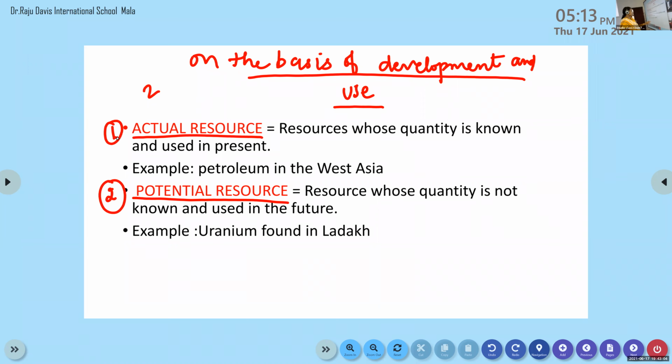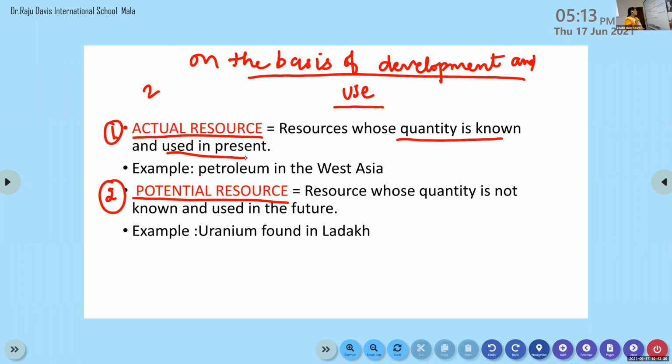Actual resource means whose quantity is known. We know the entire quantity of that particular resource. And that resource is being used in the present.